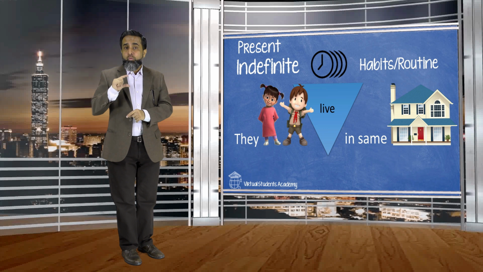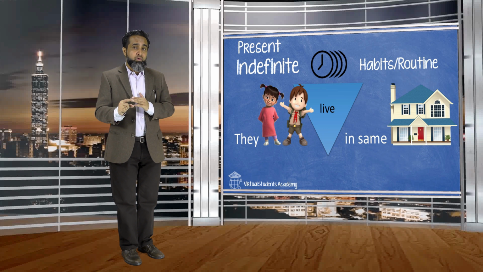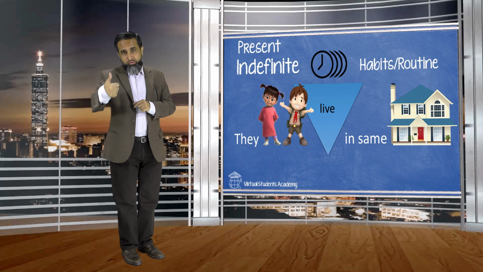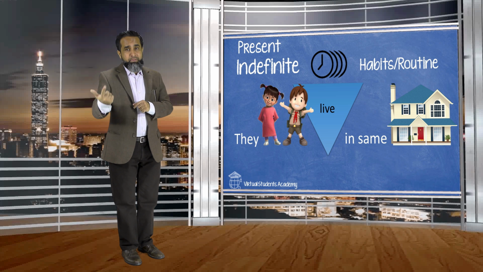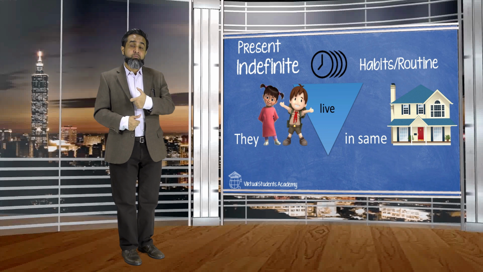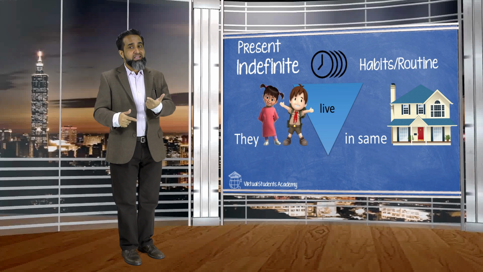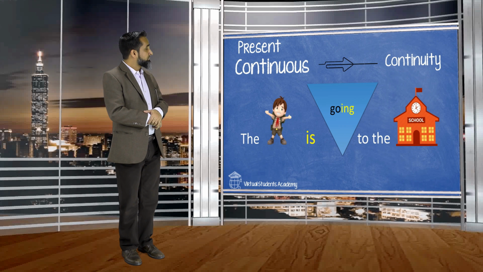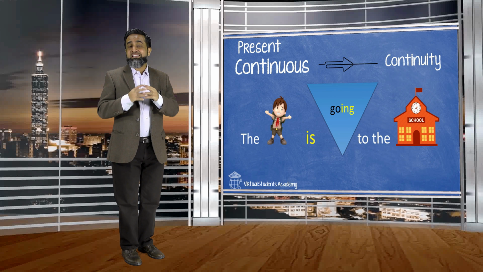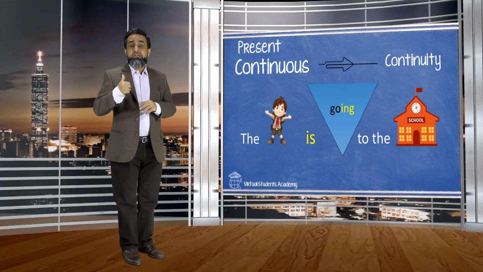Sometimes we use singular verbs, goes, plays, eats, speaks, sings, and sometimes we use plural verbs, go, play, eat, sing, talk.